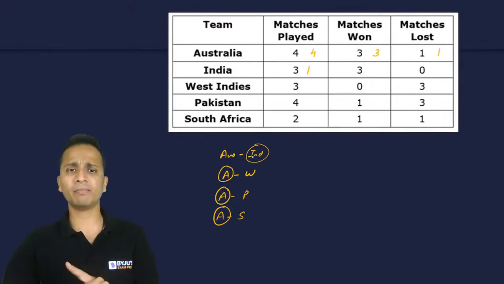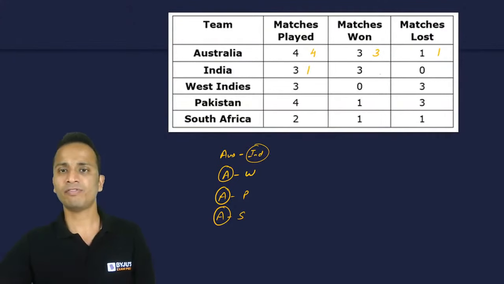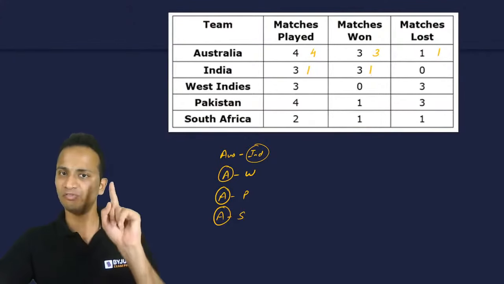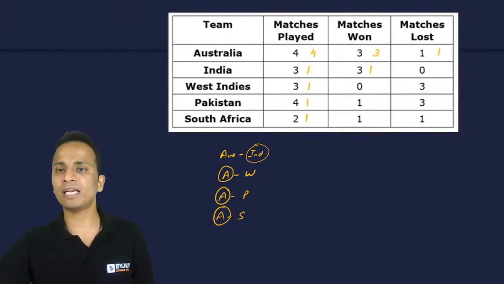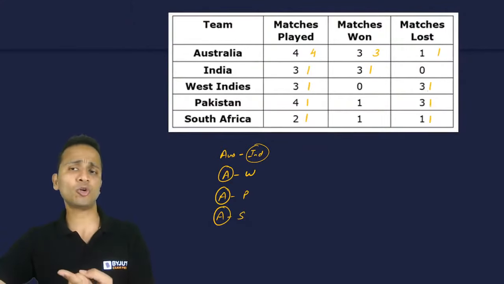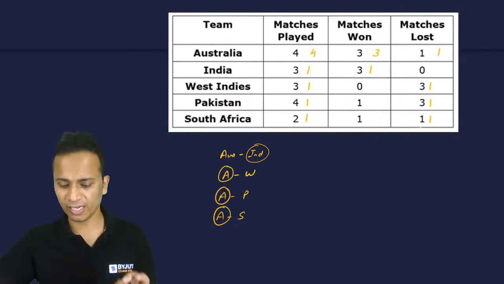India Australia का एक मैच हो चुका है यहाँ पे. Fine. India has won 1 match. Then for West Indies, Pakistan and South Africa, 1-1-1 match are already written below, and these matches are lost by these 3 teams. So loss वाला जो column है उसके अंदर मैंने 1-1-1 लिख दिया.